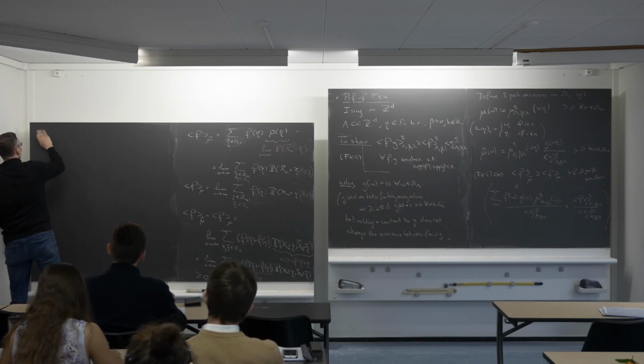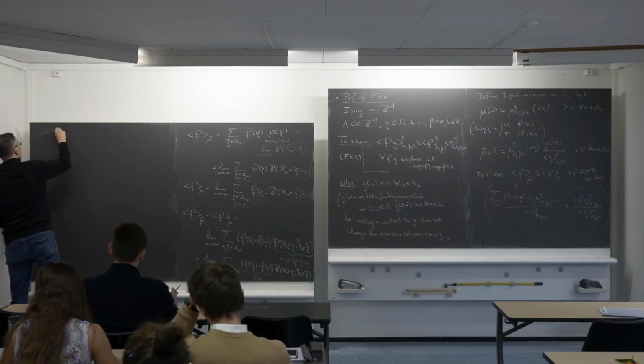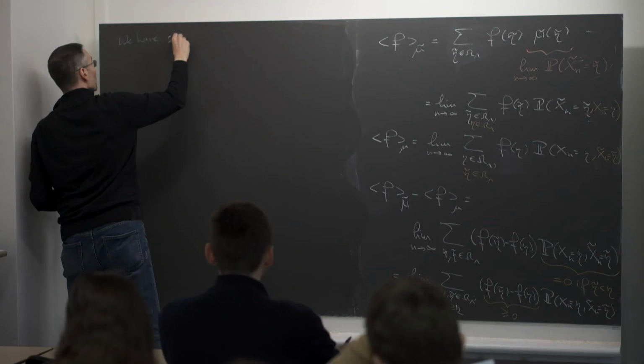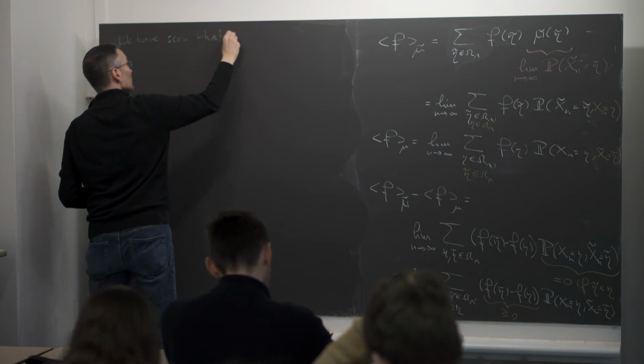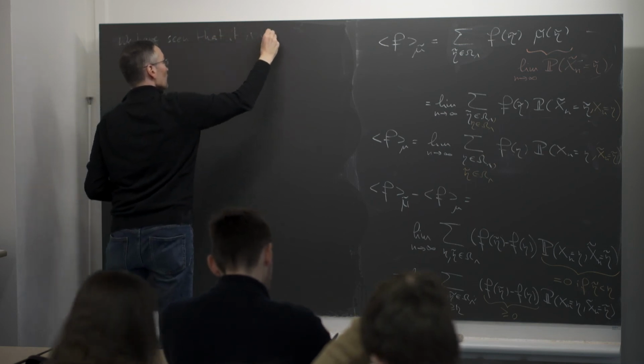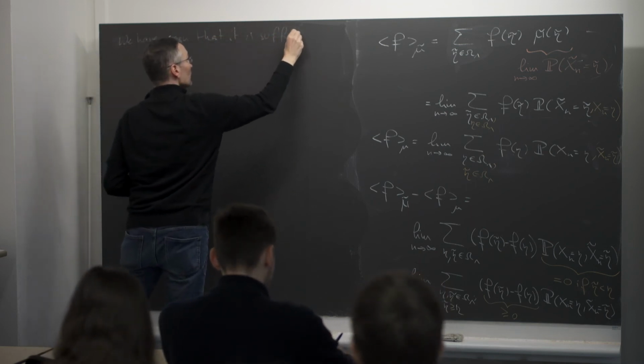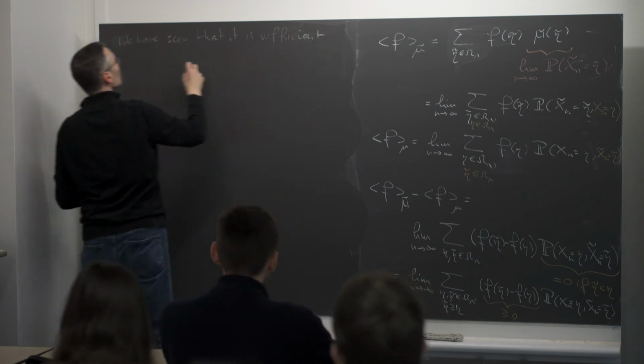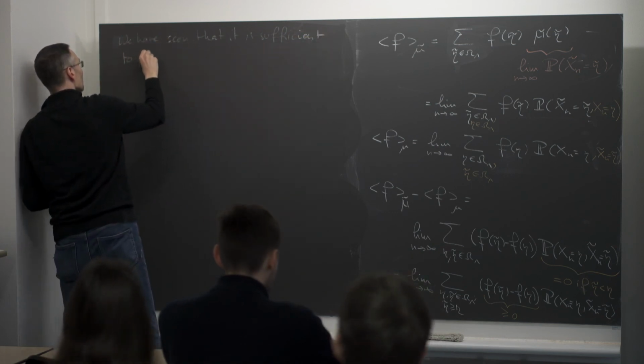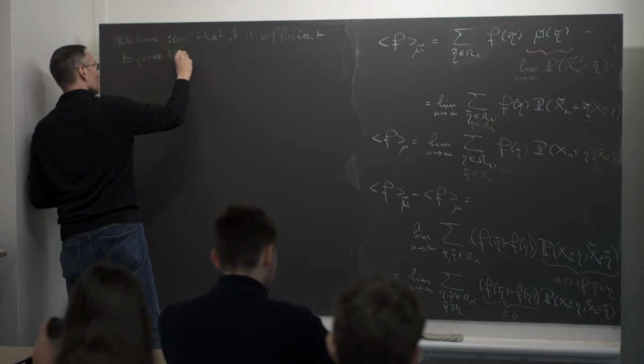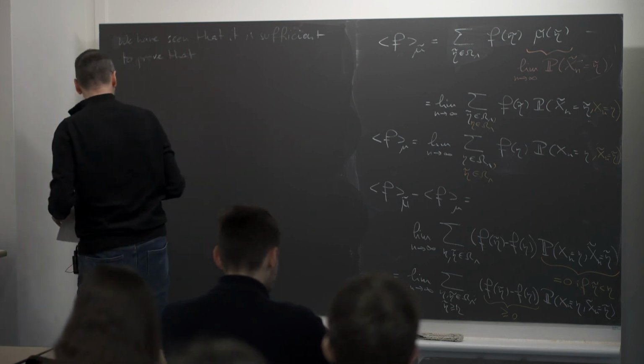Okay, we have seen that it is sufficient to prove that the following is true.